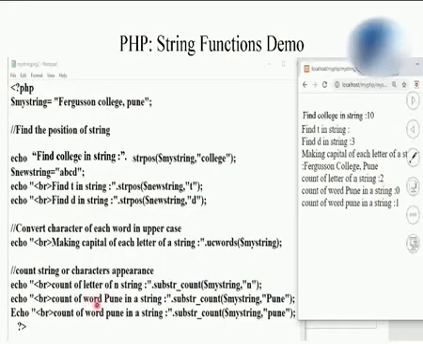Students, if you want to count the number of times the word Pune occurs, I have mentioned Pune as the substring. Though it is occurring once, it has given me 0. Why? Because it is case sensitive. The capital P I wrote here is not in this string, so it has given me 0. When I write a small p, I get the output as 1, because the small pune is occurring once.